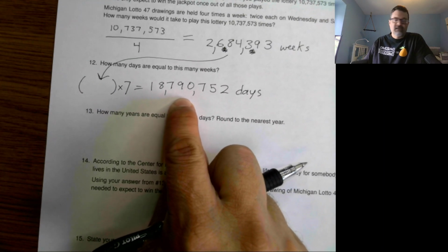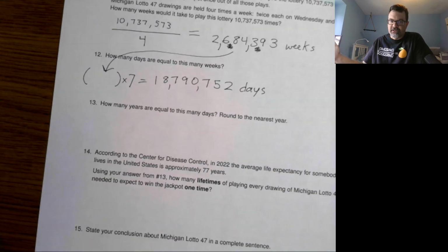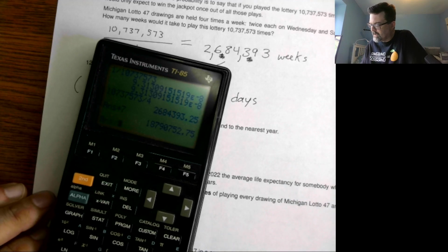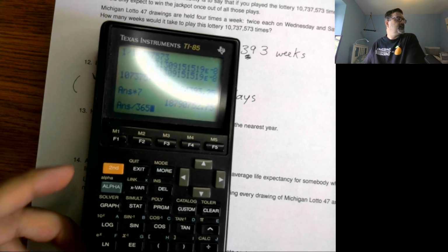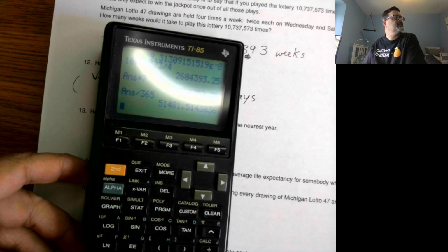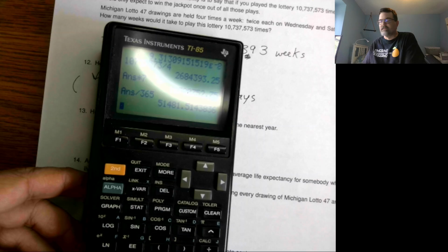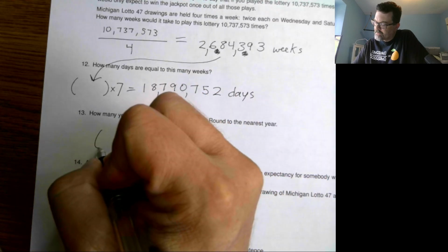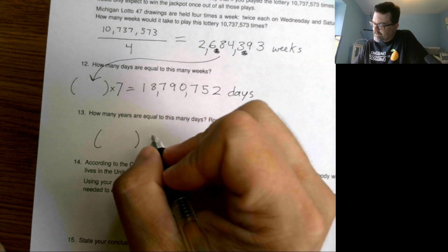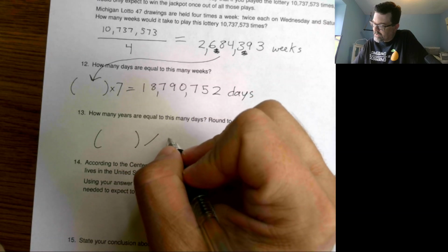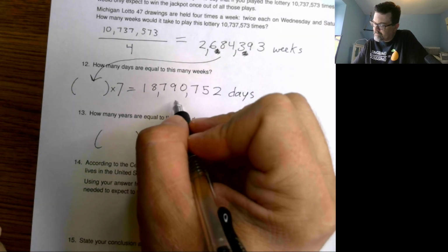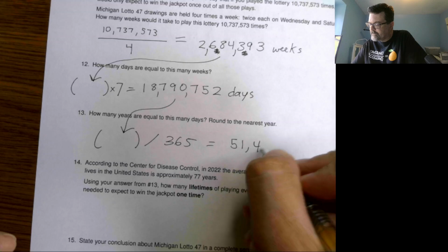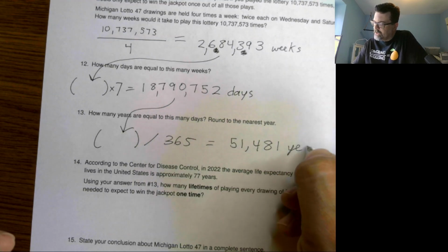How many years is that many days? All right, 365 in a year. So we'll just take that and divide by 365. I'm just going to do that on my calculator. Divided by 365, and ignoring the decimal again, 51,481. So now this number divided by 365 is 51,481 years.